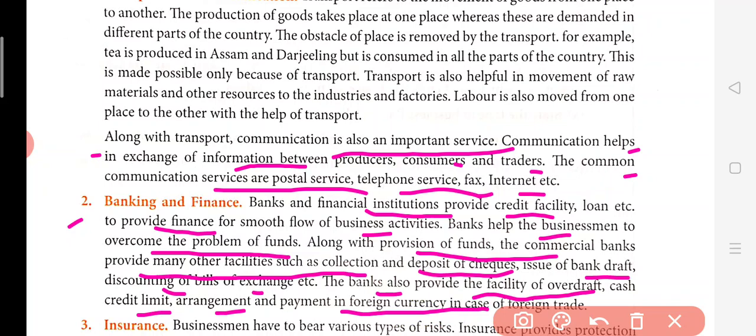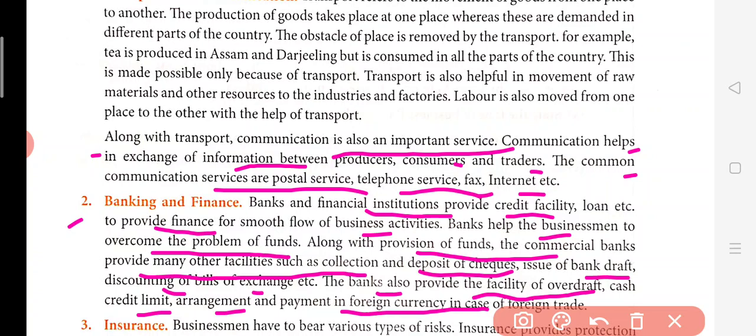Similarly, if a company is earning some kind of income in the form of checks, what to do with such checks? Such checks will be deposited in the banks, and then the banks are going to take the money from the concerned bank. Like if you are putting a check of Bank of Baroda in the company, and that company has an account in SBI, so what will happen? SBI is going to credit the amount, and they are going to take this money from Bank of Baroda, and they are going to credit the account of their customers. So this is how this check facility works.